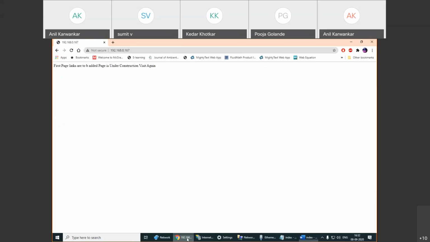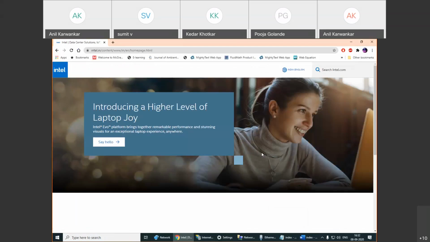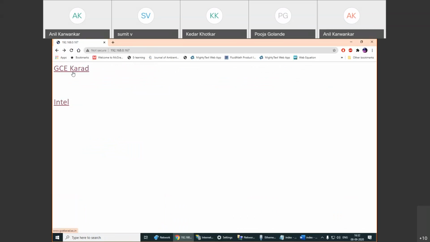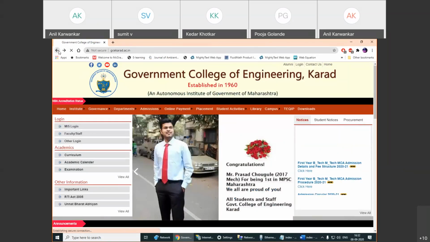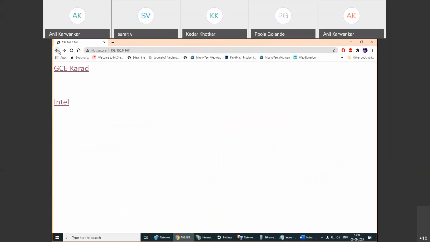Now again I will go to the browser. I will refresh it. Here, my new web page is immediately showing. So whenever I click it, I will go to intel.com. Whenever I go back and press GCE Karad, I will be taken to the college link. This is how we are hosting the web pages, creating the web pages. This configuration is suitable for an FTP server. This configuration is suitable for an HTTP server, both for static as well as dynamic web pages.